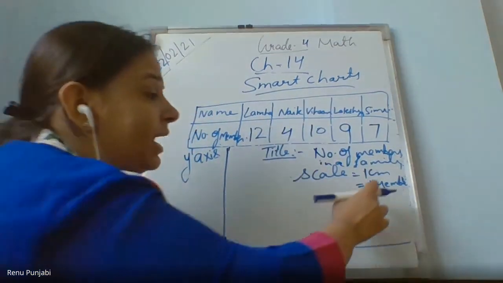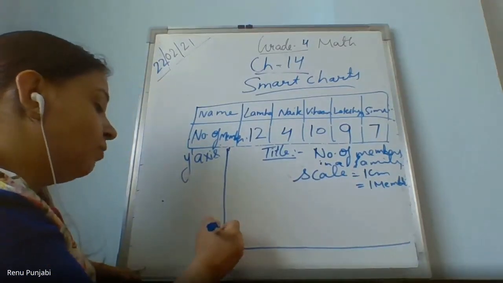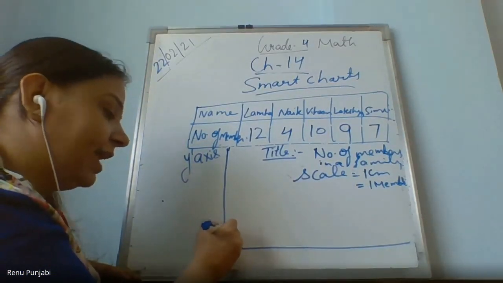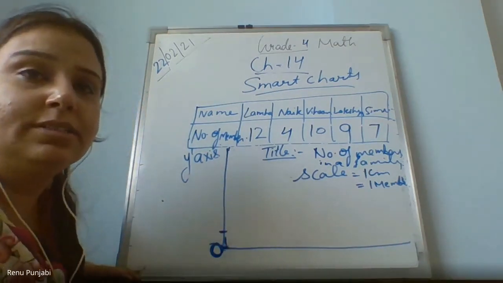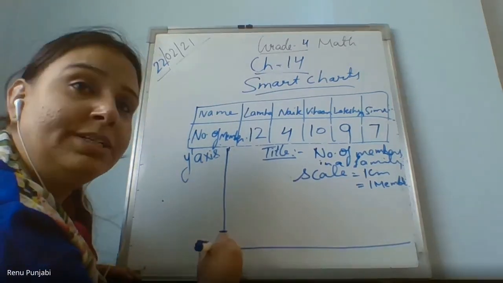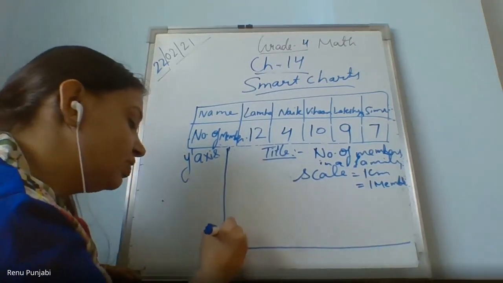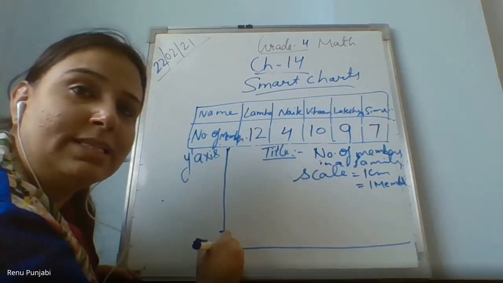And now, what will you take as 1 centimeter, ma'am? From 0 to 1 box, when you count in your graph notebook, the measurement is 1 centimeter. From this point, 1 square, either in your maths notebook or in your graph notebook, is 1 centimeter.